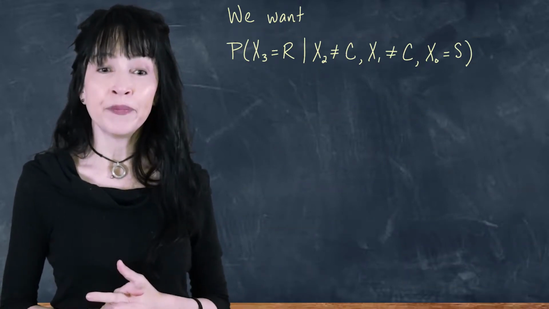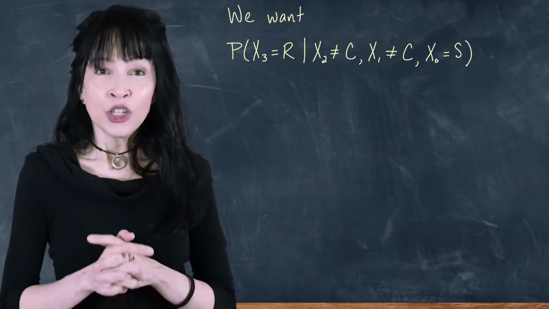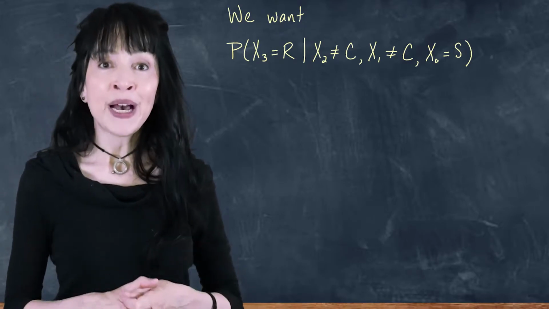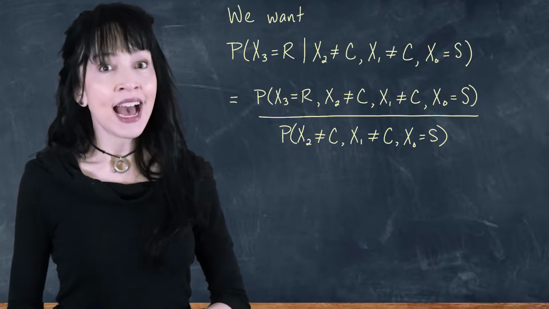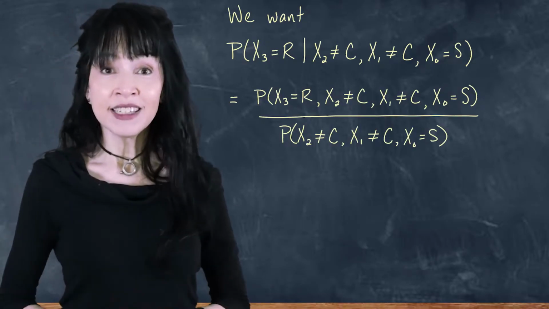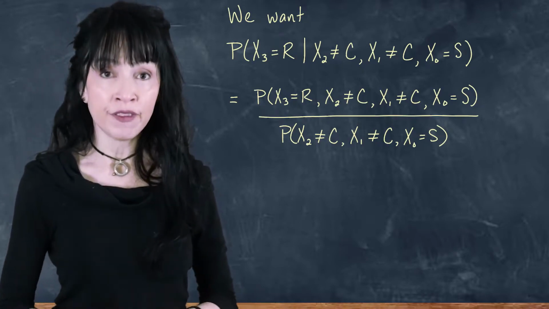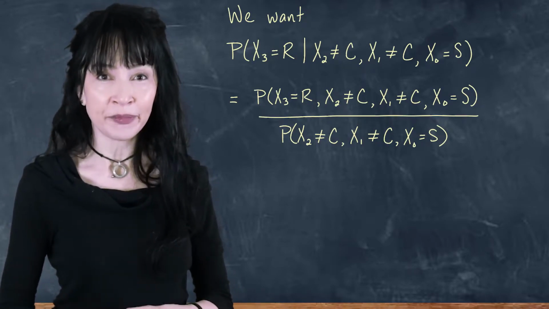But back to the problem. How are we going to solve this? So the first thing I'm going to do is rewrite this big conditional probability by definition. I'm going to write it as the probability of the intersection of all of the events, and I'm going to divide by the probability of all of the events after the conditional line.